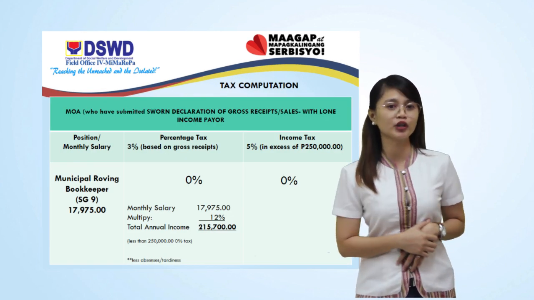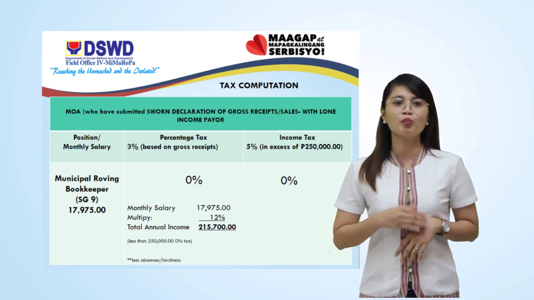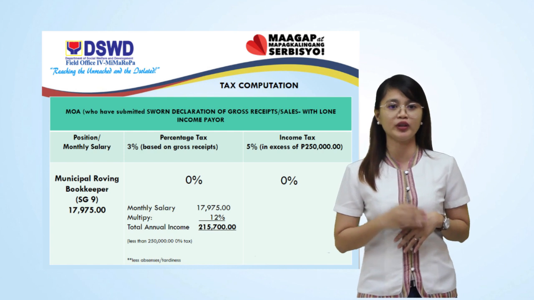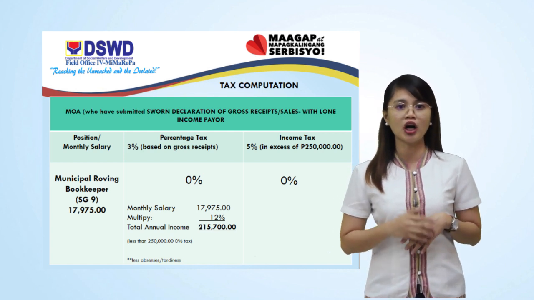Let's see some sample computation. MOA who have submitted a sworn declaration of gross receipt sales with sole income payer, Annex B2.